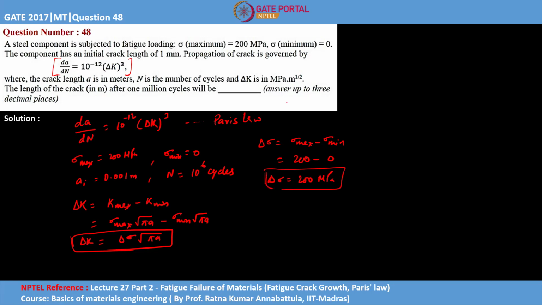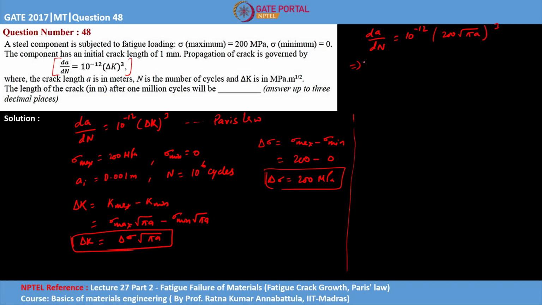Now we'll come back to the relation given by Paris law. So dA upon dN is 10 to the power minus 12 delta K cube. Delta K is delta sigma under root pi a, cubed.